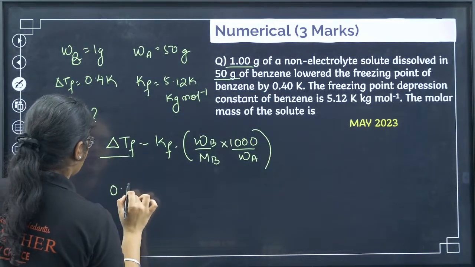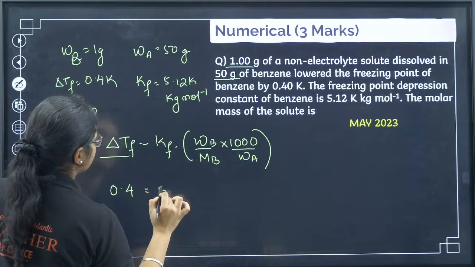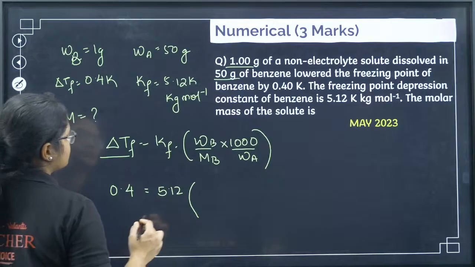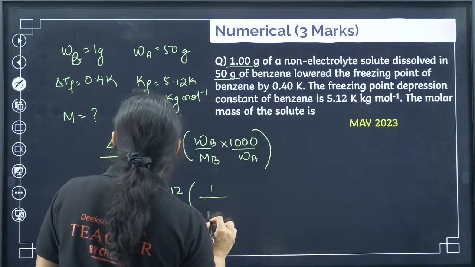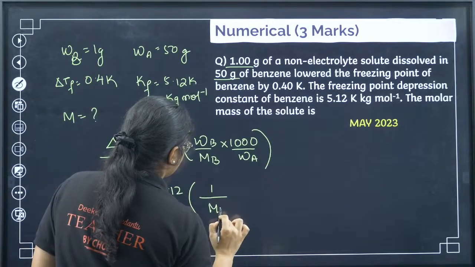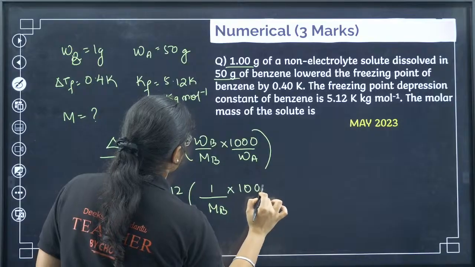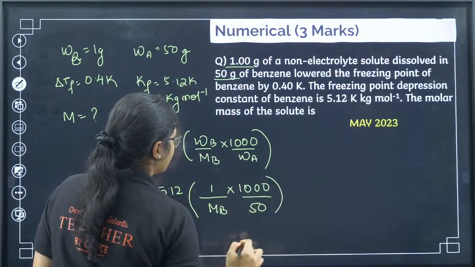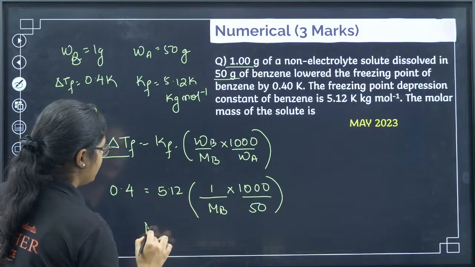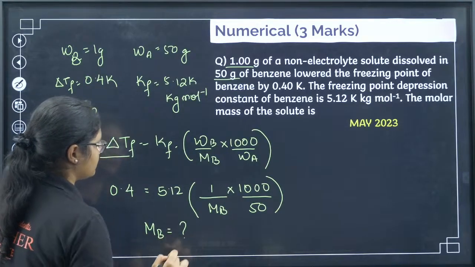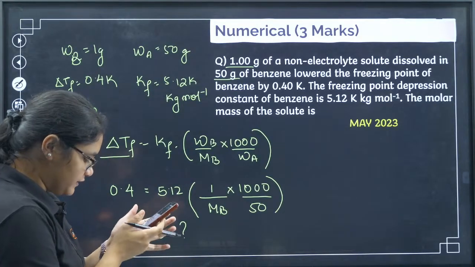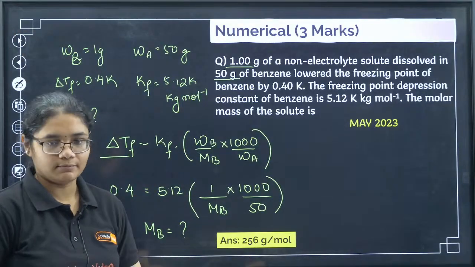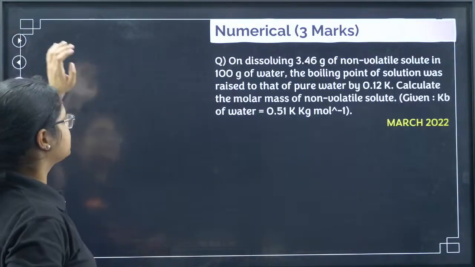Delta TF is 0.4, Kf is 5.12, WB is 1, MB we have to calculate, 1000 into WA is 50. If I solve this, I'll find MB value, which is 256. All of you are getting that, it is correct. Yes, 256 gram per mole. Now let's see the next question.